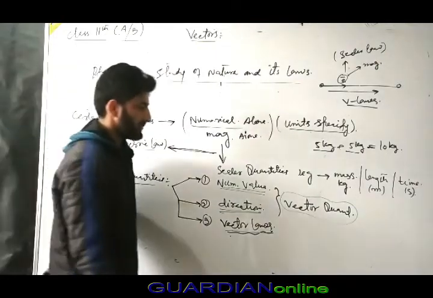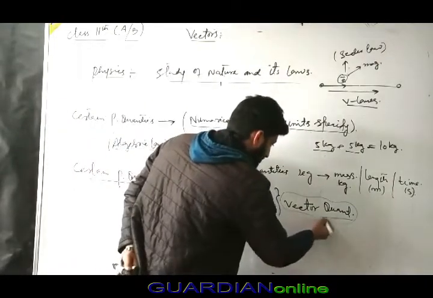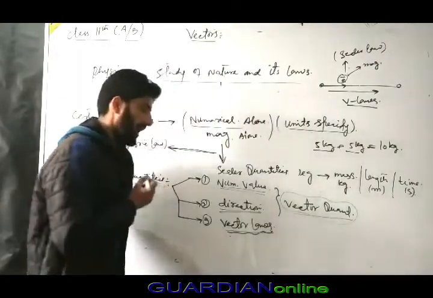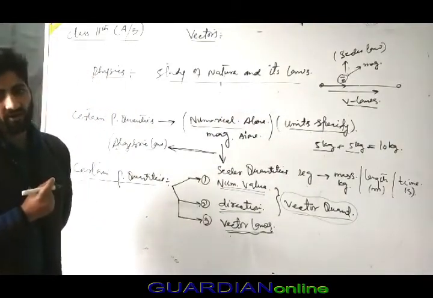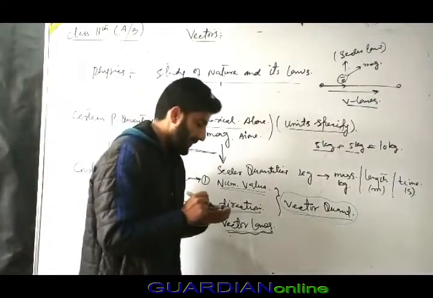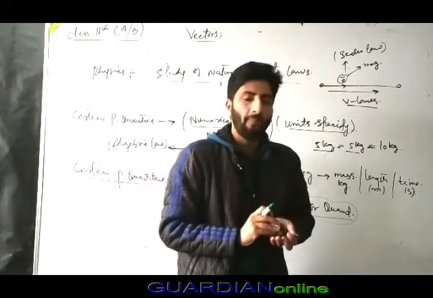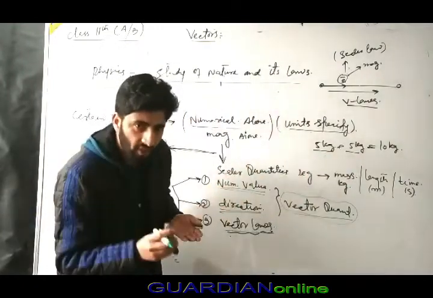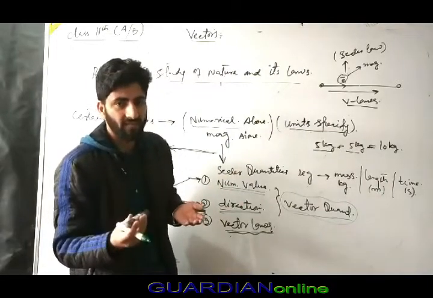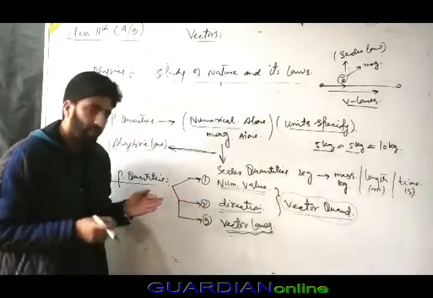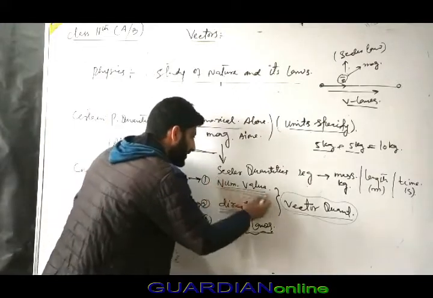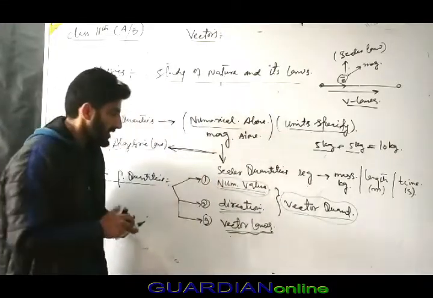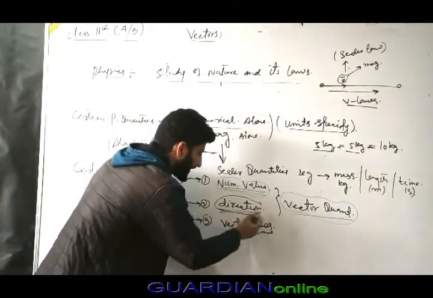Now, vector quantities are important because you cannot describe the laws of physics until you know vector quantities. Why? Because I must study the motion of particles in space. Here is the motion of a particle in 2D. Describing it in space requires first the numerical value, which we know, and second, a proper direction.